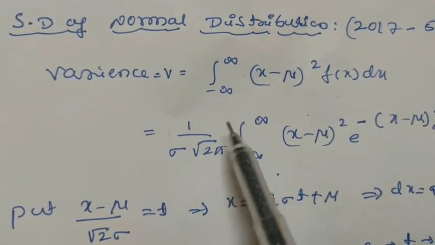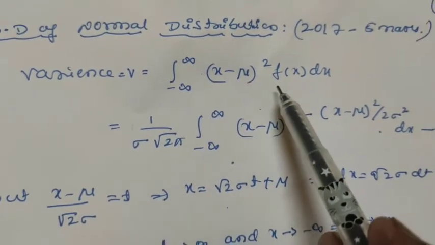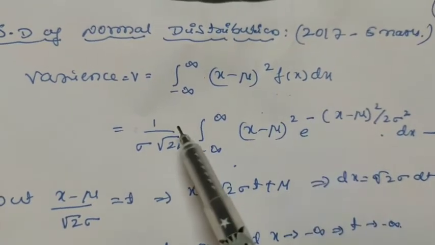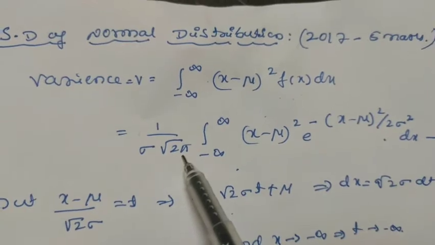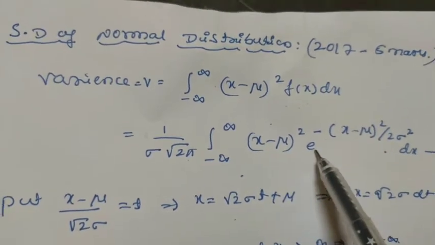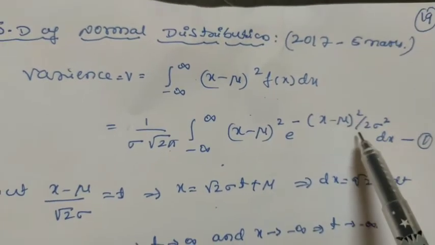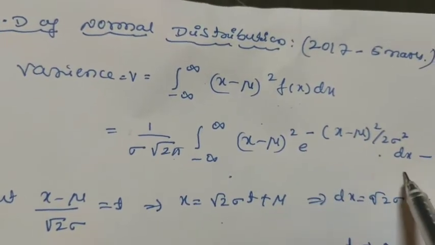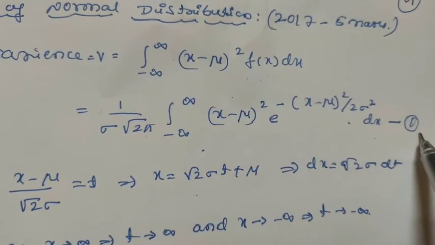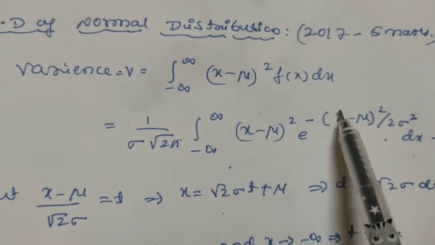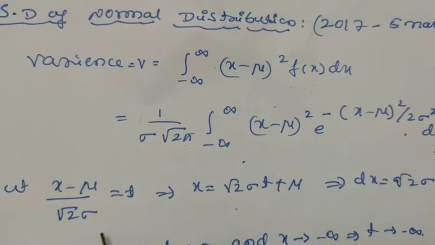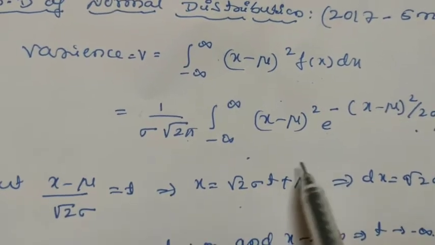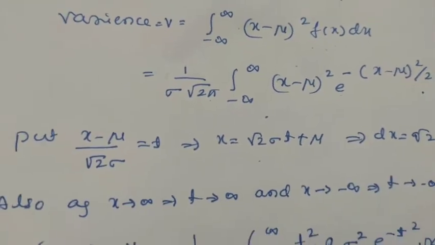So it is equals to, let us apply the definition of f of x. We know f of x is equals to 1 by sigma into root 2 pi into e raised to minus x minus mu whole square divided by 2 sigma square, and this x minus mu whole square is into dx. Take this one as equation number 1. Again here also same thing, you just substitute x minus mu divided by root 2 sigma is equals to t, and everything is same as I have explained in the previous case.